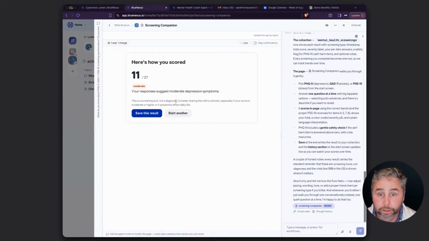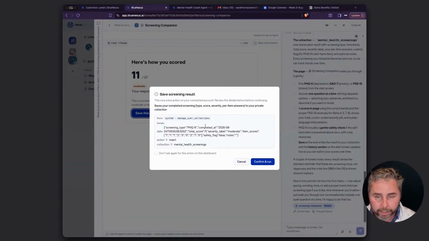That seems pretty good. By default, the page that's been created here can do anything. It could send emails, it could talk to agents, it could add stuff to my calendar, and obviously in this case, it's adding some data into my mental health screenings collection. So by default, it always will ask for you to confirm, but you can obviously set this to not ask for this particular type of permission.